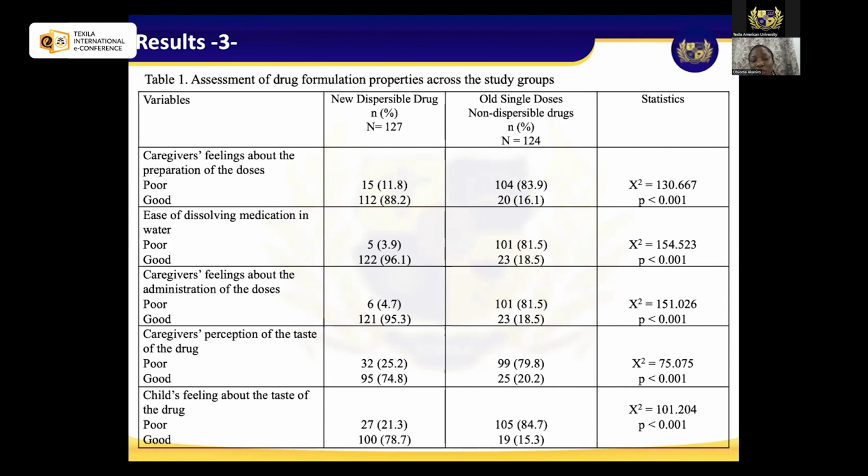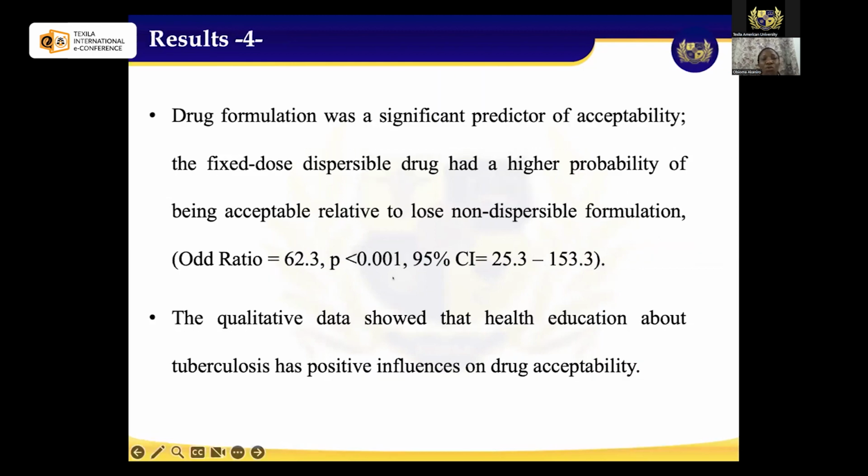When compared to the old dispersible, we had just 15.3%, that's 19, that attested that it was good, meaning that more of the children attested that the old formulation wasn't tasty. And that also shows a statistical significance at P level less than 0.001.